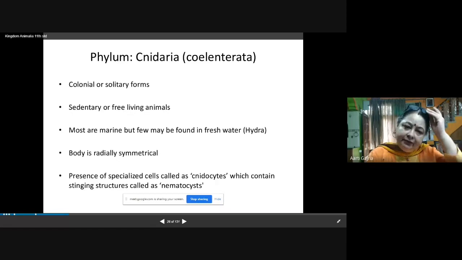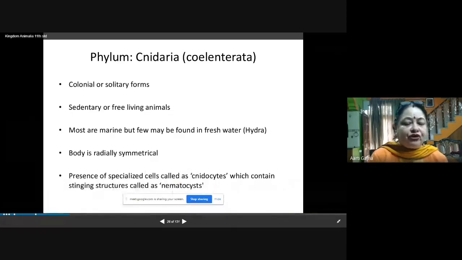Most are marine, but few may be found in freshwater as well. So most of the organisms of phylum Cnidaria are present in the marine seawater, but few of them are also present in freshwater. And freshwater Cnidarian example is Hydra. Body is radially symmetrical. Now we have learned what is radially symmetrical. That means many planes the body can be divided into two equal halves. That is called radially symmetrical.